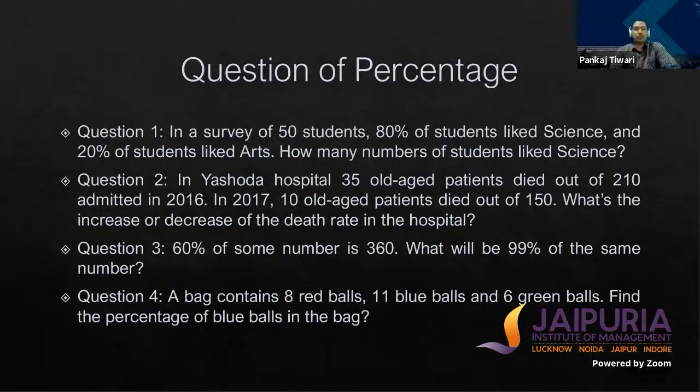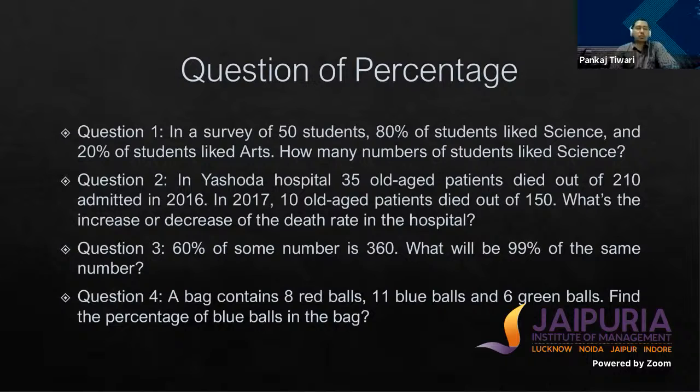So if we calculate the 2016 death rate percentage, it will be 35 divided by 210 into 100, and it comes out to be 16.66%. And if we calculate the percentage for year 2017, which is 10 divided by 150 into 100, it comes out to be 6.66%. So we can simply see that from year 2016 to year 2017, the death rate is decreasing. So this is the use of percentage.